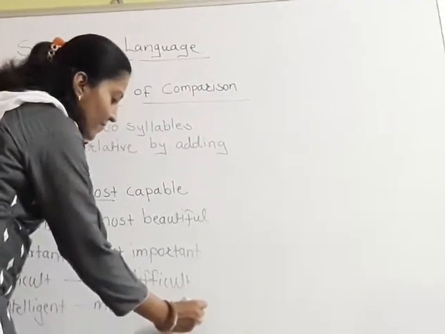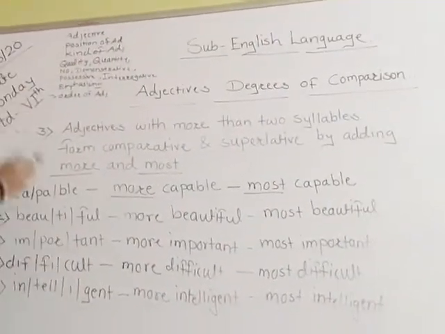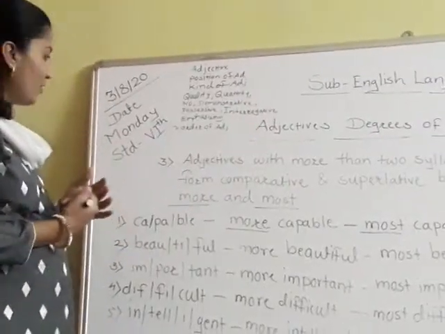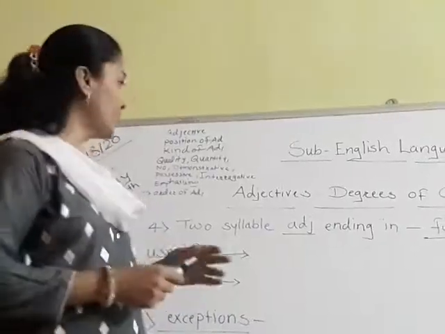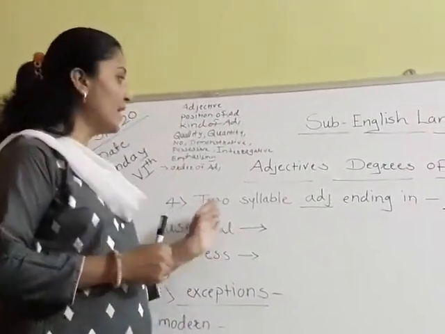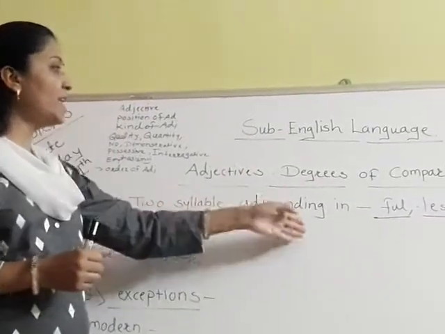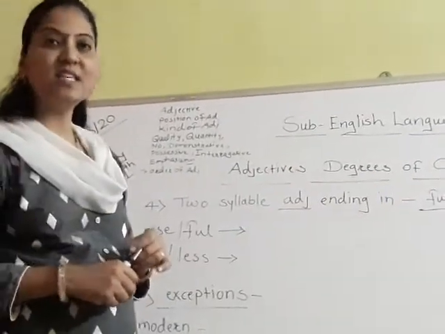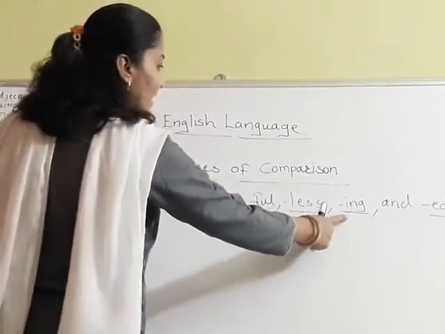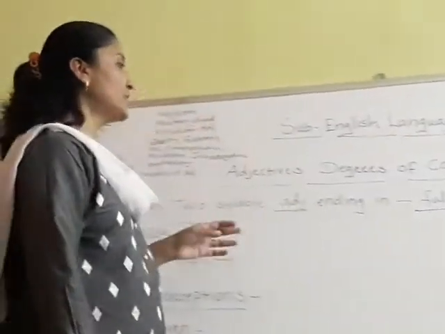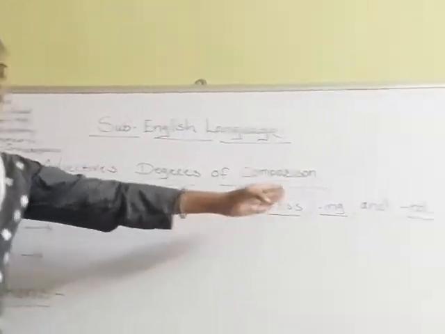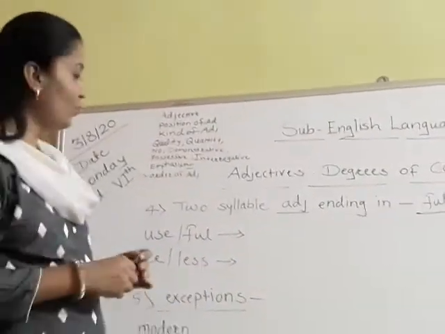So have you understood this third rule? Okay, with example. Now we are just moving forward to the fourth rule. Now students, the fourth rule is that when the word is two-syllable word, two-syllable adjective ending in, that word ends in FUL, LESS, ING and ED. Means these words are added to that adjective, full, less, ING and ED. So what we have to do?